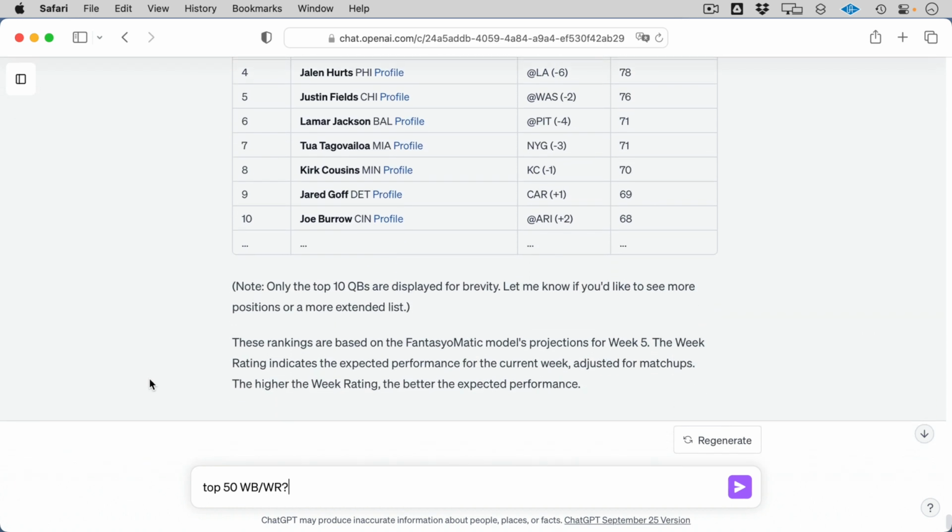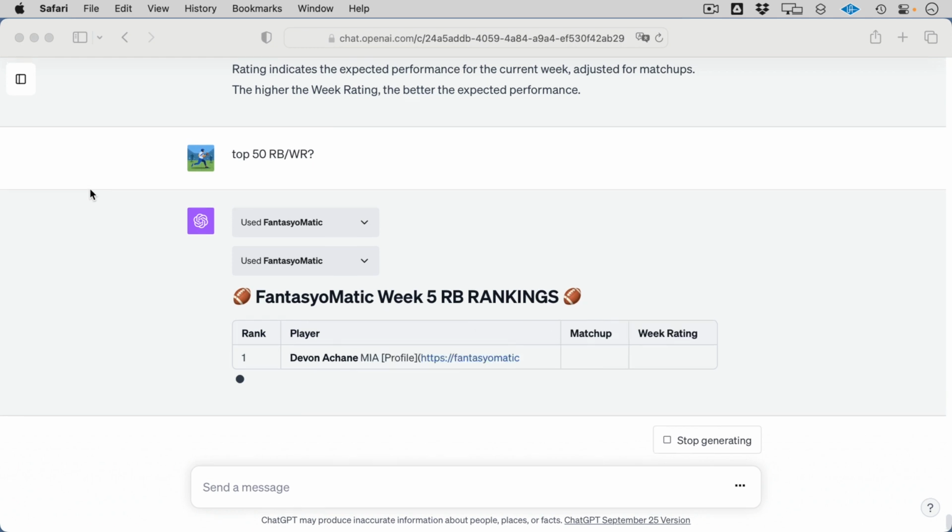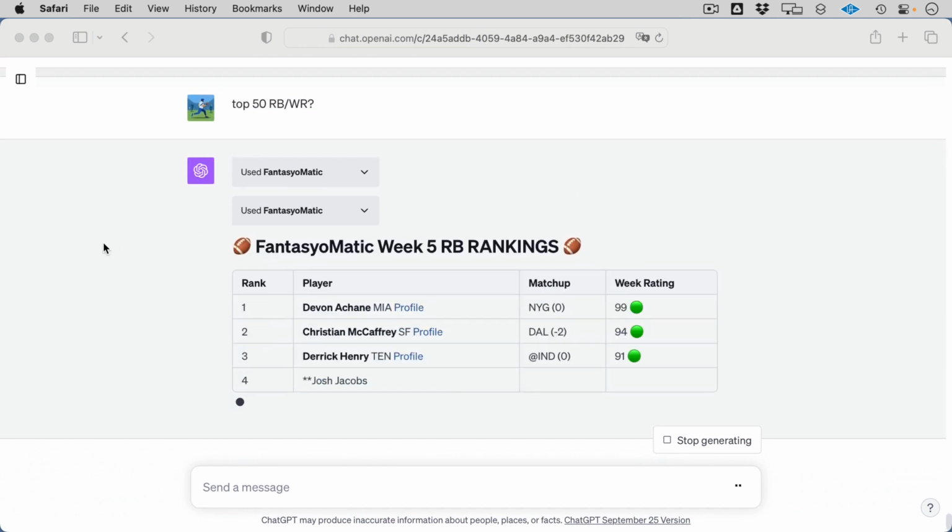So in this case, I'm not going to go any further. I'm just going to say I want to look at my flex ranking. So how about top 50? And I'm going to say running back wide receivers only. And we see it starts writing our rankings article for us. And here are just the flex or the running back and wide receiver rankings for the week.